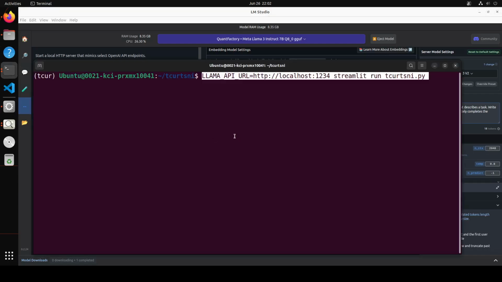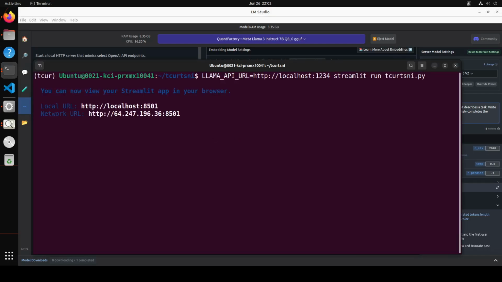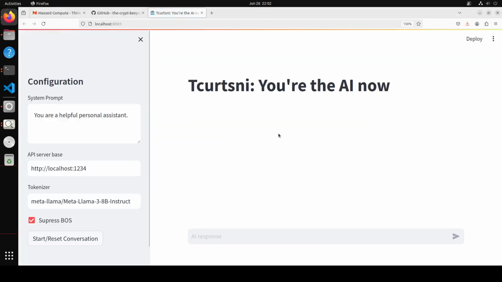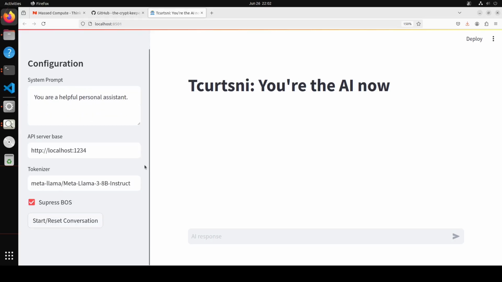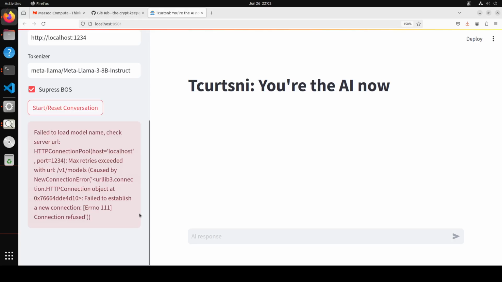So let me go back to my terminal, and then you just simply press enter here, and you see that it just automatically starts it here. Now on the left hand side, you can change the system prompt if you want the LLM to assume any specific role or anything, but I'm just going to keep it like this. And for Llama 3, just suppress the boss token, and then you just need to click on start reset conversation, and then okay, so it says it is unable to retry it. So I think I would also need to just simply restart the LM Studio, because I was already using it. So let me quickly do it.